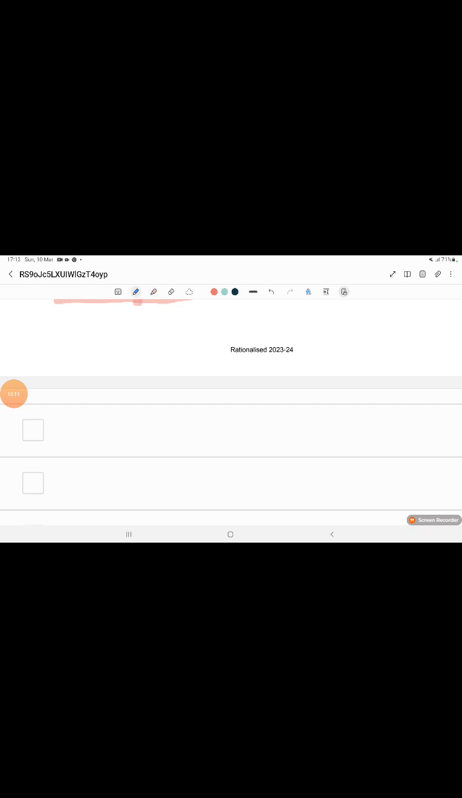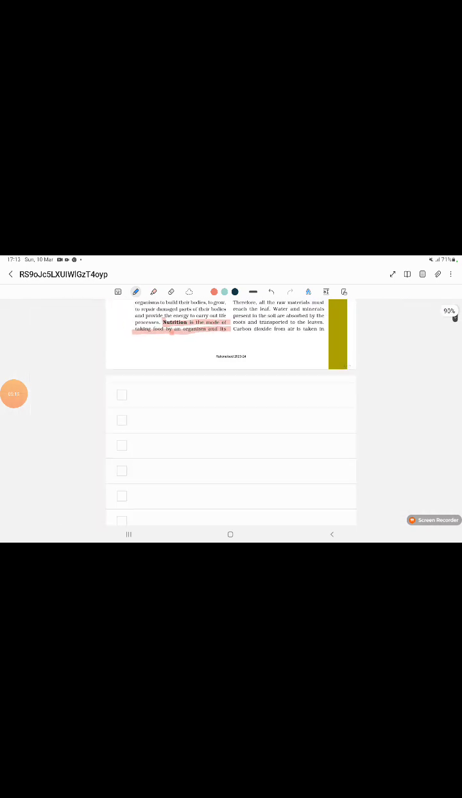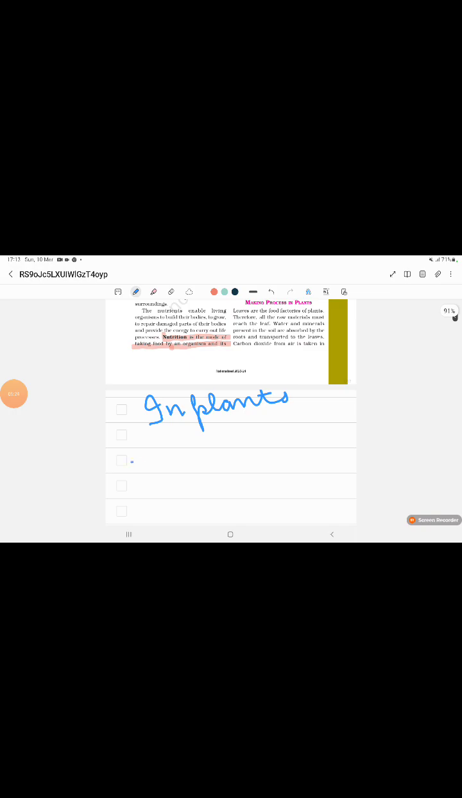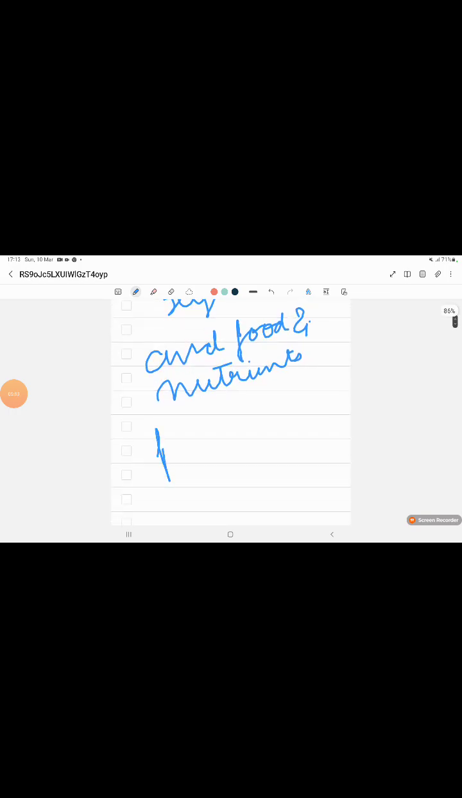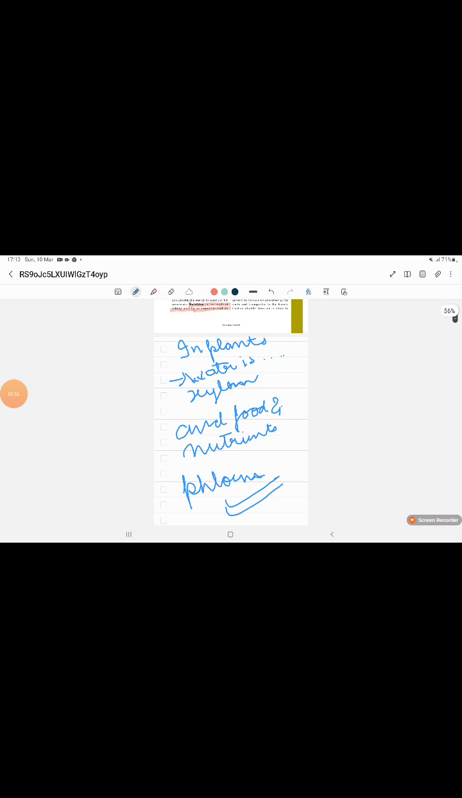In plants, write this: water is transported through xylem, and food and nutrients are transported through phloem. Phloem. Okay, note this.